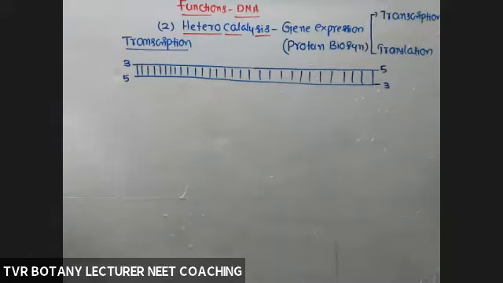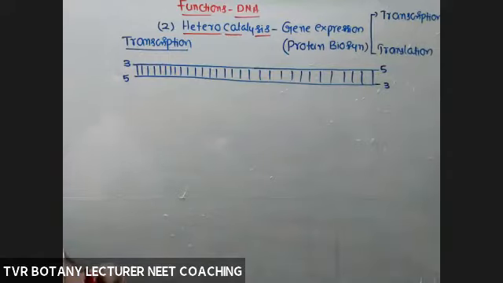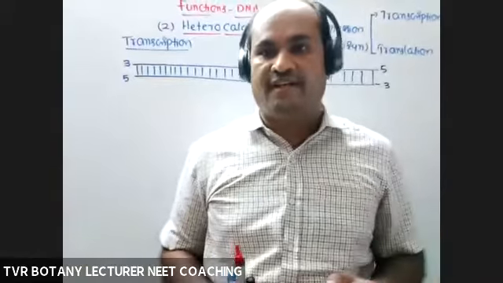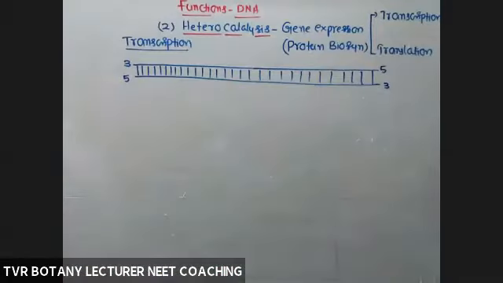So here the question is, at the time of transcription to synthesize mRNA, tRNA, ribosomal RNA, how many strands are involved? Only one strand is involved. Unlike DNA replication, where both are acting as templates, here only one is involved.